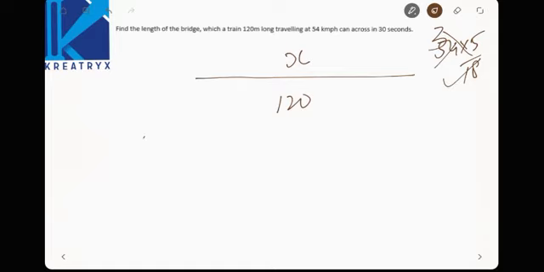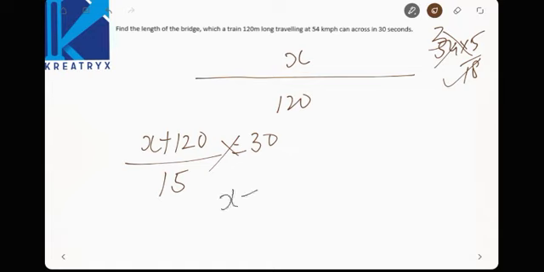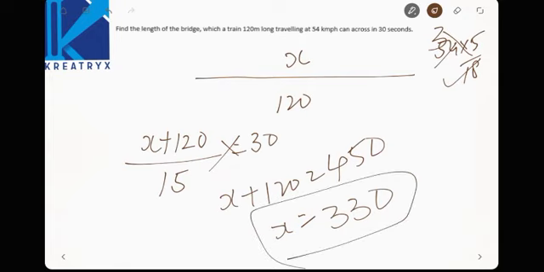Now x plus 120 by 15, time taken is 30. Now 30 into 15 is nothing but 450. Now x plus 120 is equal to 450. Now x is how much? 450 minus 120, that is nothing but 330. So the length is 330.